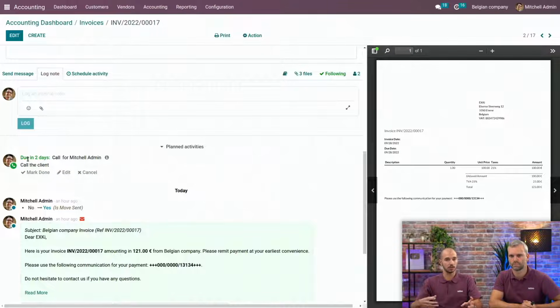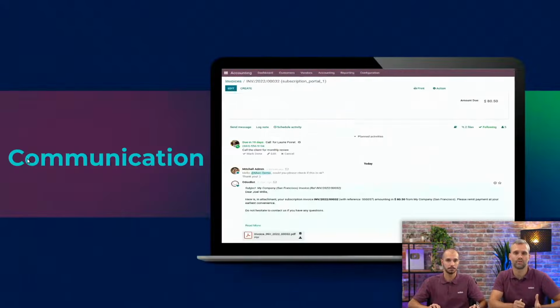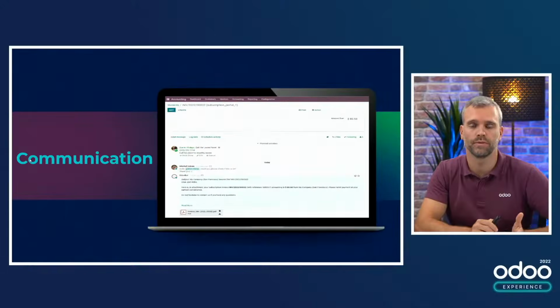Last but not least, it's also possible to be a follower of this document, meaning that you will be informed if there is any modification on this document. So it's really helpful to keep an eye on everything that's going on with this specific document. And all the information in the chatter will always stay in the chatter. Well, that's great, because everything is stored in the database. There is no more loss of information, and everyone has access to the same information at the same time.